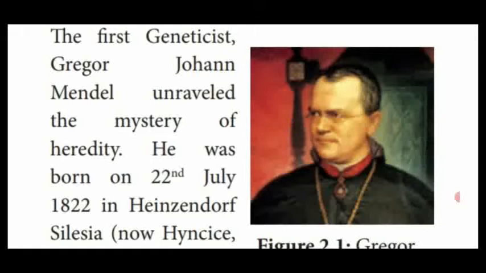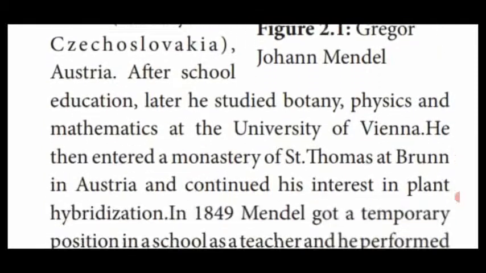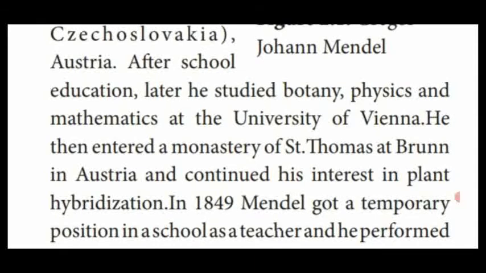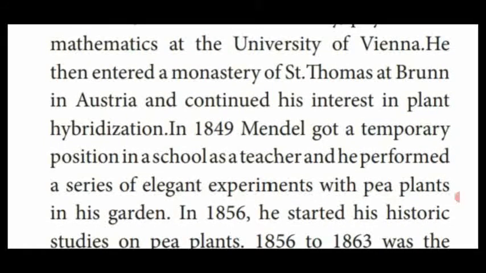He was born on 22nd July 1822 in Eisendorf, Silesia, now named Czechoslovakia, in Austria. After his school education, he studied botany, physics and mathematics in Vienna University. After that, he entered into the monastery of St. Thomas at Brunn in Austria.